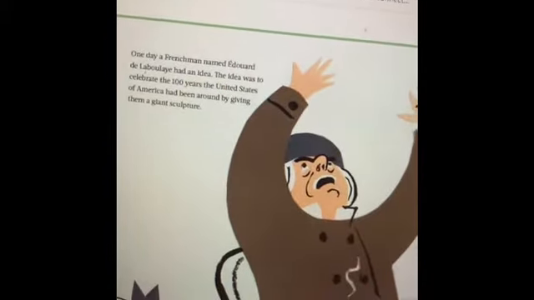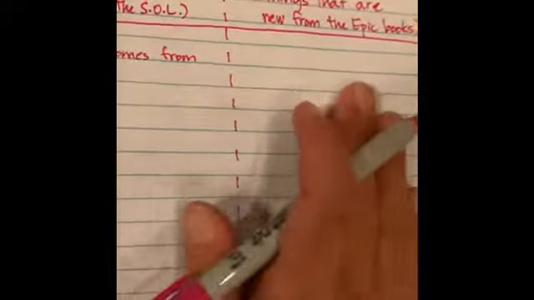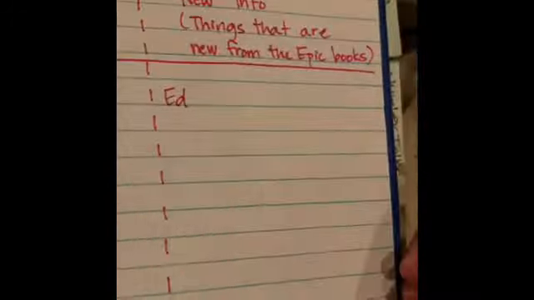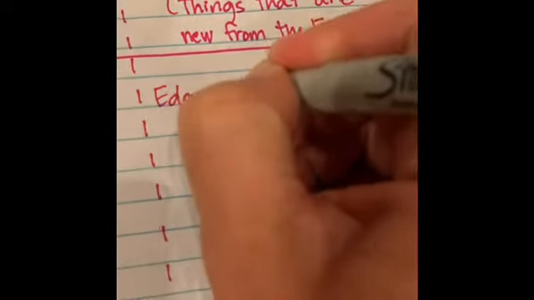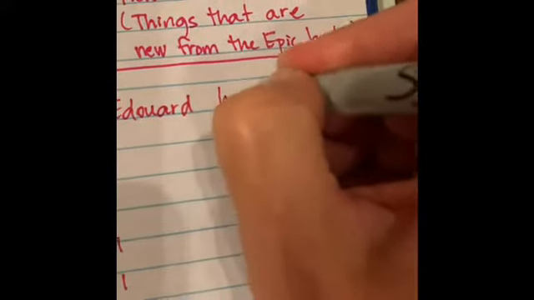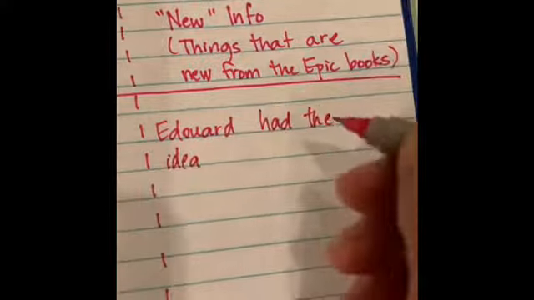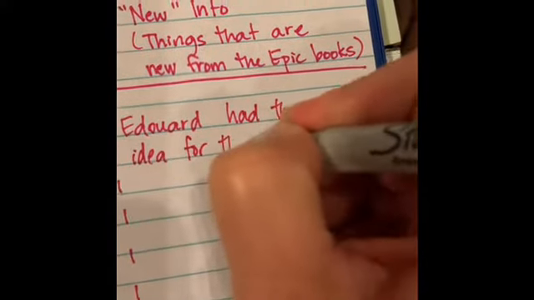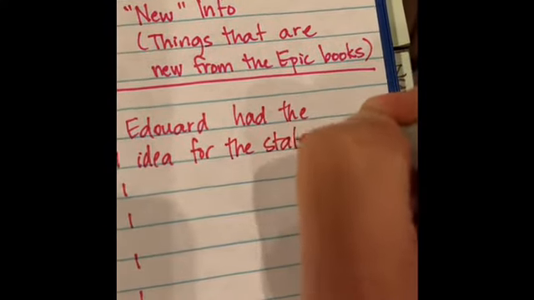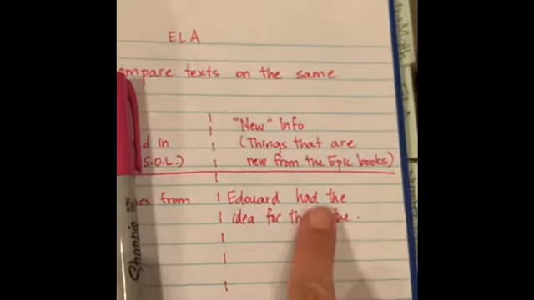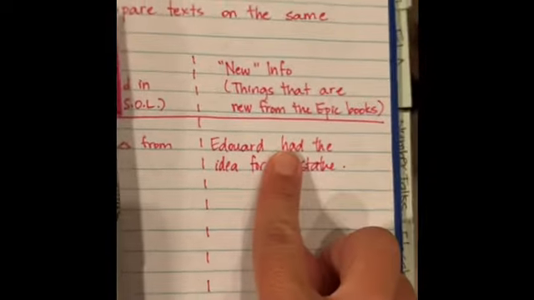That was his idea. So where is that information going to go? It's going to go in the new side, okay? So I'm going to write that this guy, Edouard, I have to go back to my text, E-D-O-U-A-R-D, had the idea for the statue. Okay, and that's new. We did not learn that from our first text.